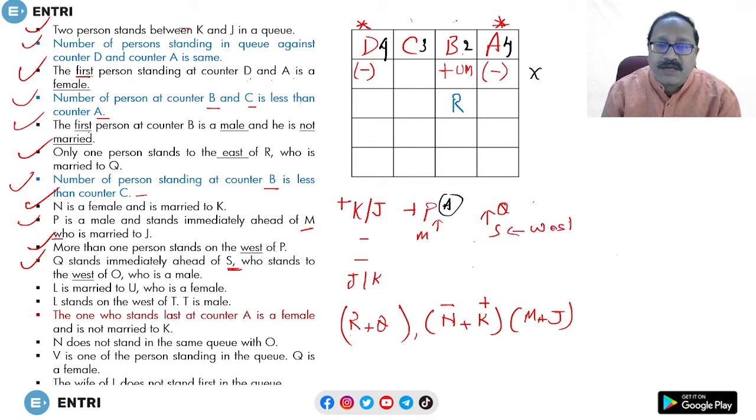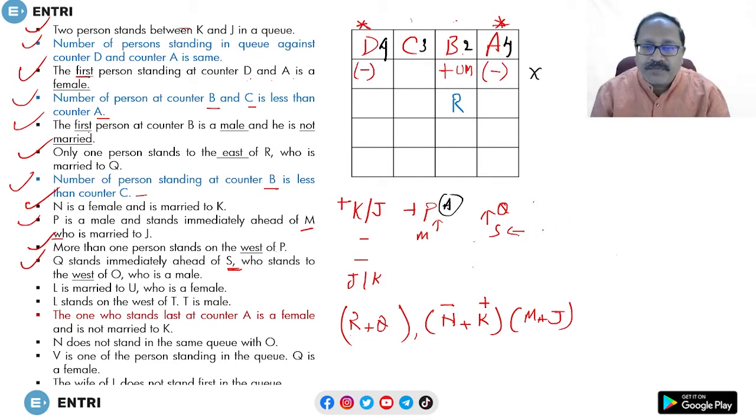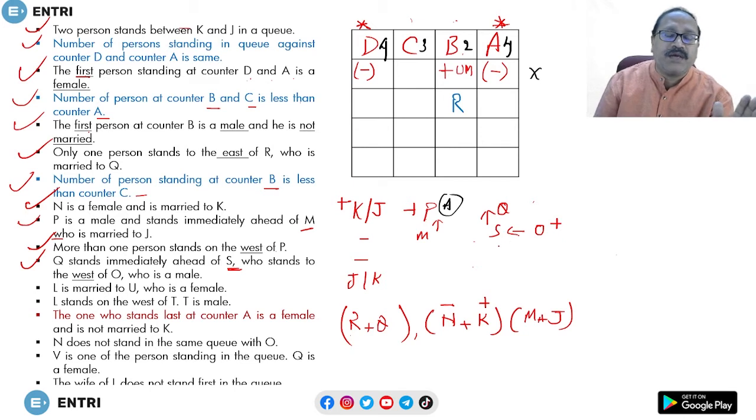Immediate west ananledu, west of O. This is O. And who is male? O is male. Okay, so we know that Q and S are towards the west of O. Inde telusu. Ekkada vastundi? I know that it cannot be at B.